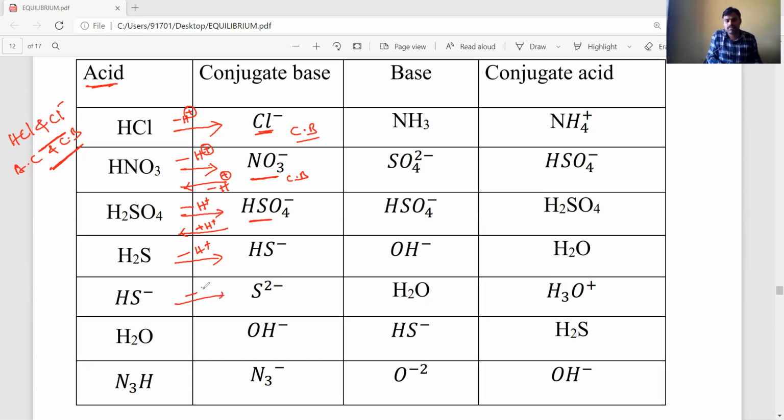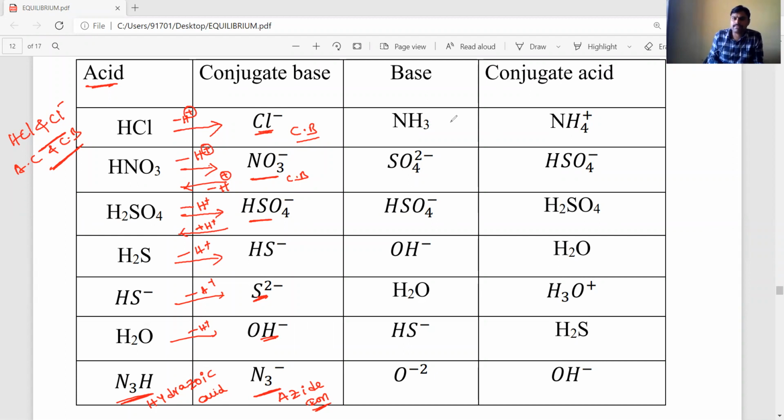From HS minus, you remove one more hydrogen and we get S minus 2. And from the water molecule, you remove H plus and we get OH minus. To OH minus, you add one H plus and we get H2O. So water is the conjugate acid, and its corresponding conjugate base is OH minus. Okay, students, HN3, hydrazoic acid. From hydrazoic acid, you remove one H plus and we get N3 minus, known as the azide ion. The azide ion is the corresponding conjugate base.